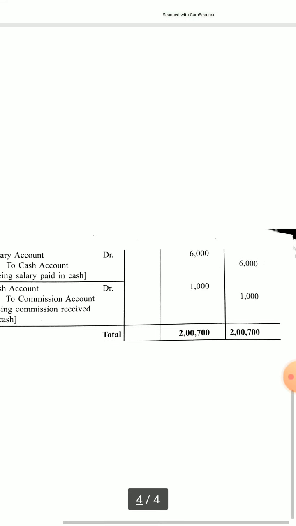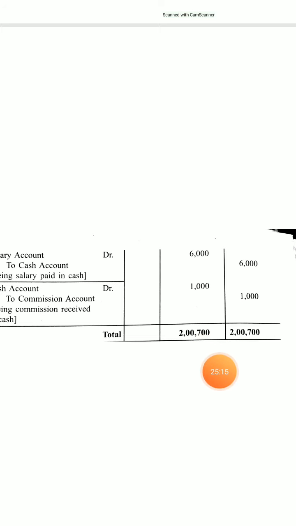At last, we will total the columns here and here. Both should match because under the double entry system, each transaction has an effect on two sides of separate accounts, two or three in case of a combined entry, but at least two.